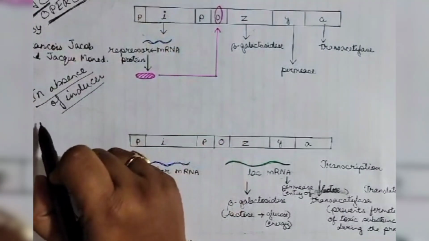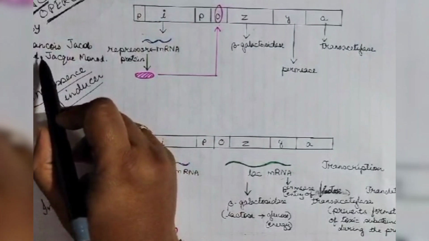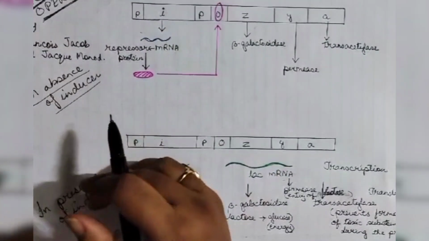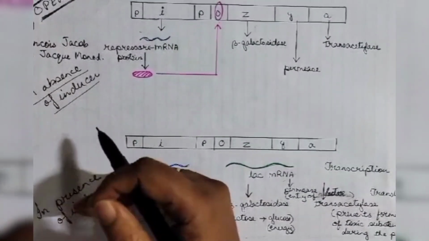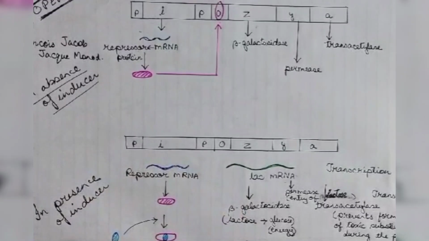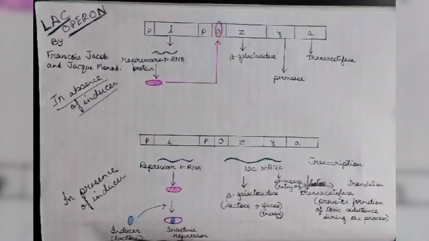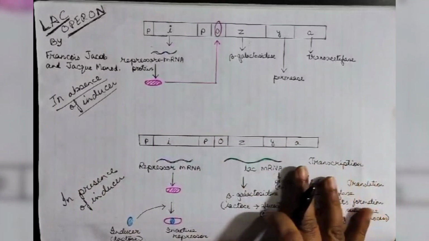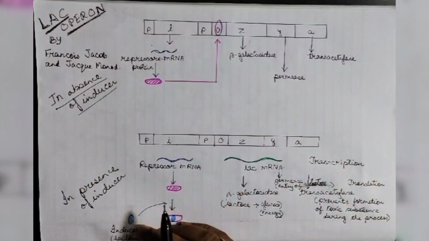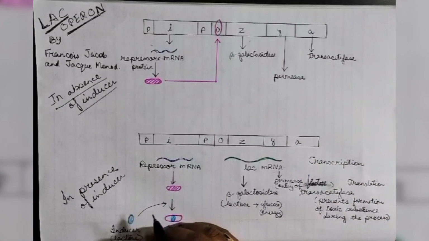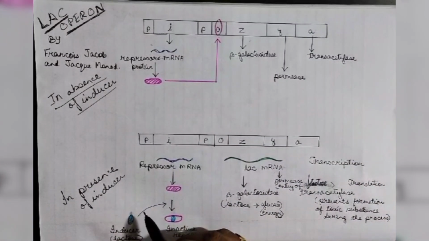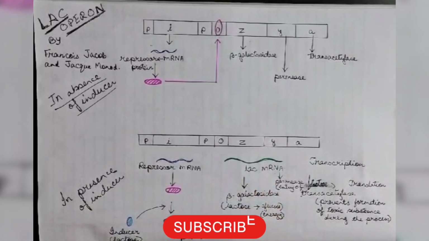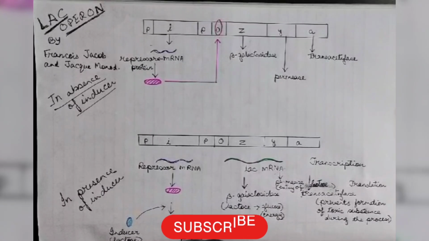This system was first of all detected or discovered by Francis Jacob and Jack Monod. They discovered this system, and this system happens in the prokaryotic organisms, and basically here we will be learning the system in bacteria. So let us begin. Since I said this system, actually it is a process by which the bacteria uses lactose for the metabolism of its system.